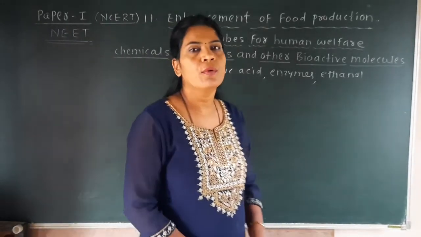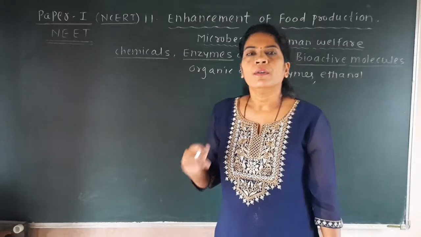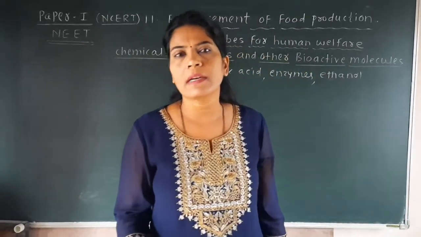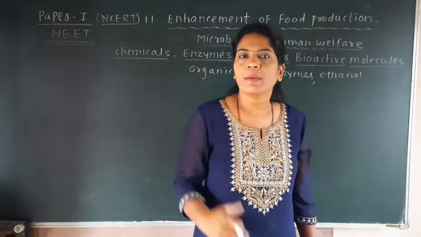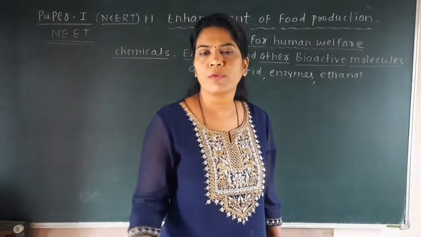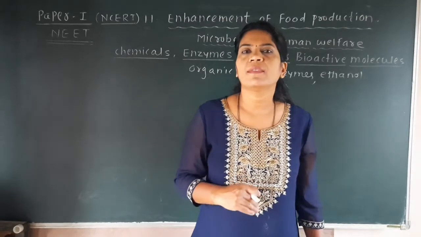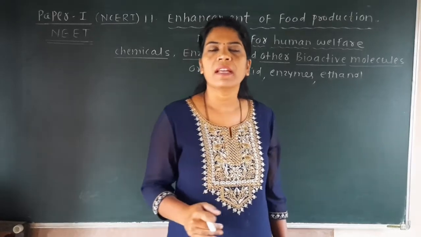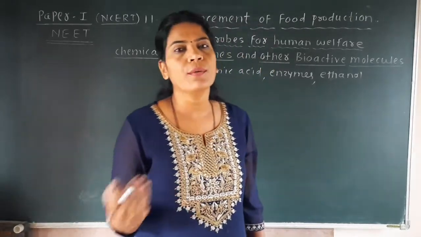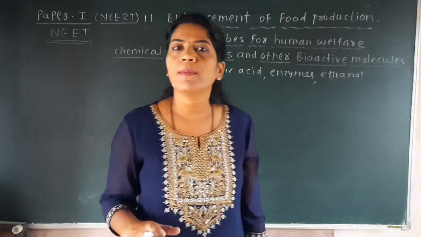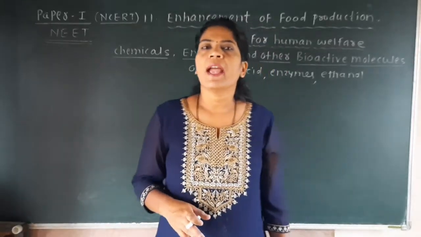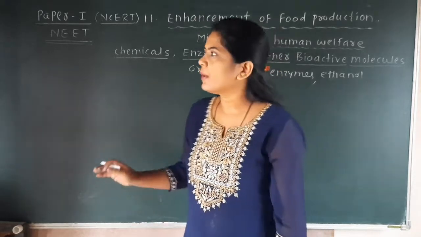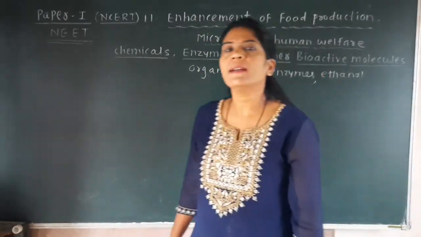Here we have seen that some of the acid like citric acid is produced by fungus Aspergillus niger, while butyric acid is produced by the Clostridium butyricum, then acetic acid is produced by Acetobacter, Yeast Saccharomyces cerevisiae produces the ethanol, lactic acid is produced by the Lactobacillus. So here we have to remember the name of the organism and production of the particular acid by it. So here we have completed one of our point, that is the organic acid.